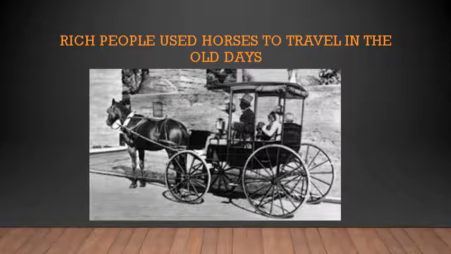Then rich people used horses to travel in olden days. In olden days, these horses were used by rich people like the kings or the king's servants. They were using these horses for traveling. Today everyone, rich or poor, whoever it is, has a vehicle to travel, either a two-wheeler or a four-wheeler. But in olden days, it was only those rich people who could afford to take care of the horse.